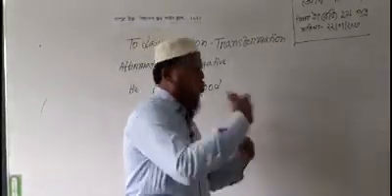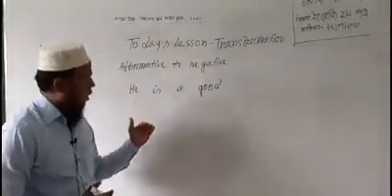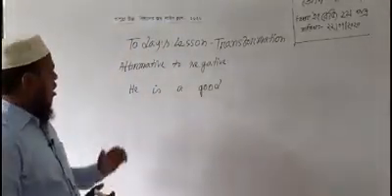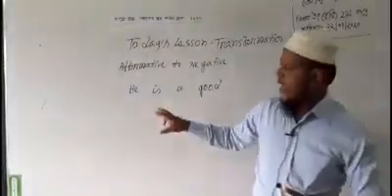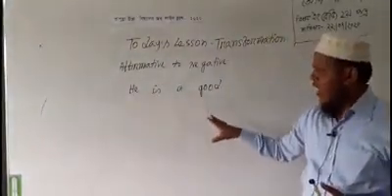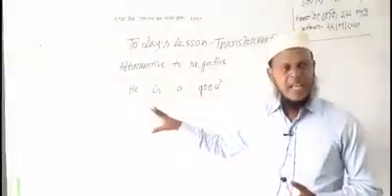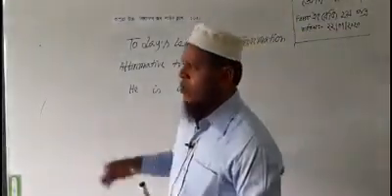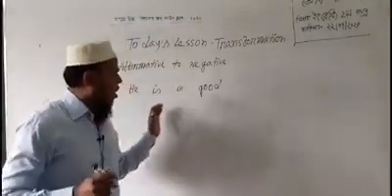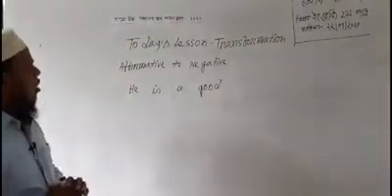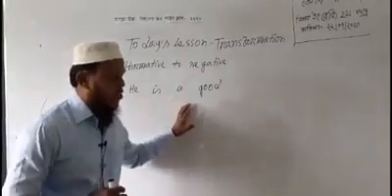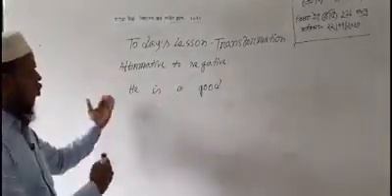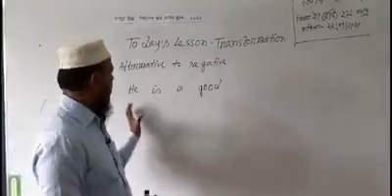How can we change it into negative? If there is an auxiliary verb in an affirmative sentence, mostly am, is, are, was, were, then you can change it into a negative sentence.